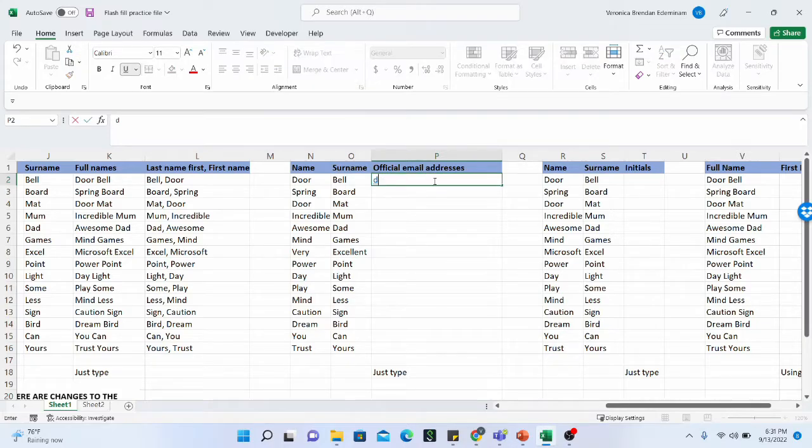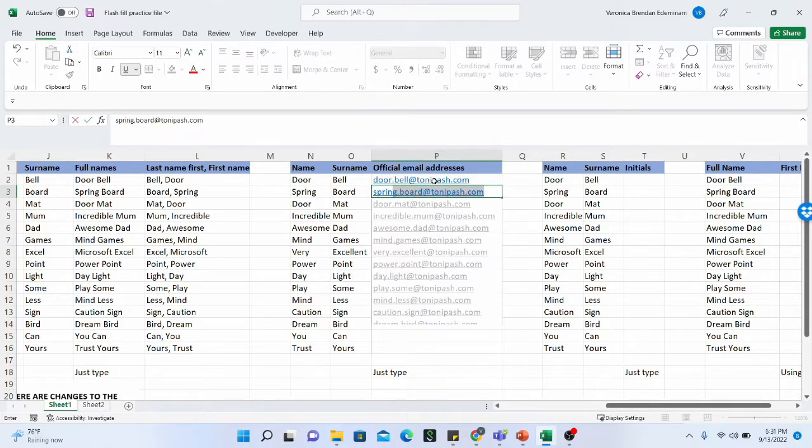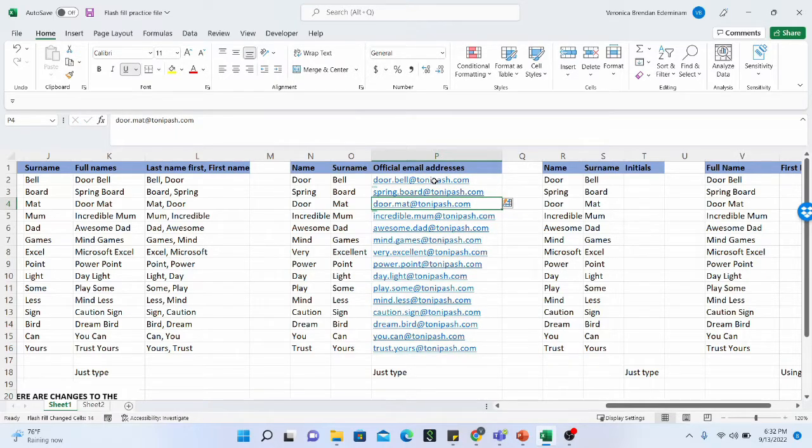So let's say, for example, we have Door, Bell, at tonypash.com. And this is what we have, right? So let us try this for the second one. spring.board@tonypash.com, for example. And as I hit the enter button on my keyboard, I have that flash filled up to the last part of the information.